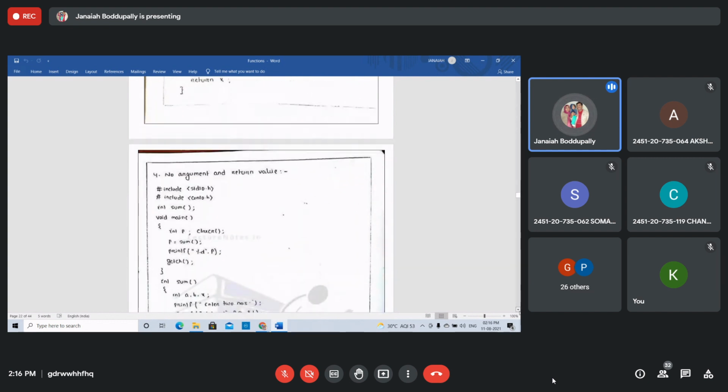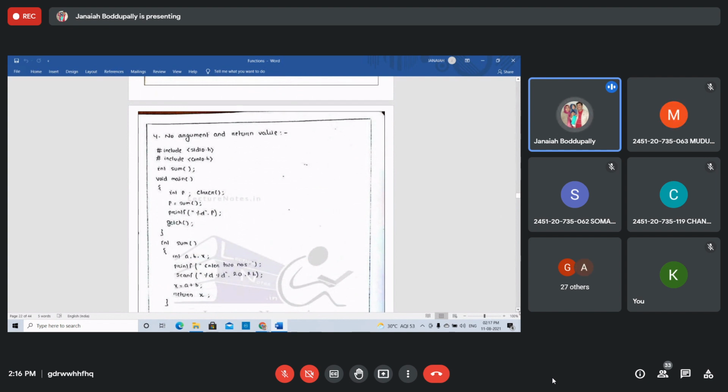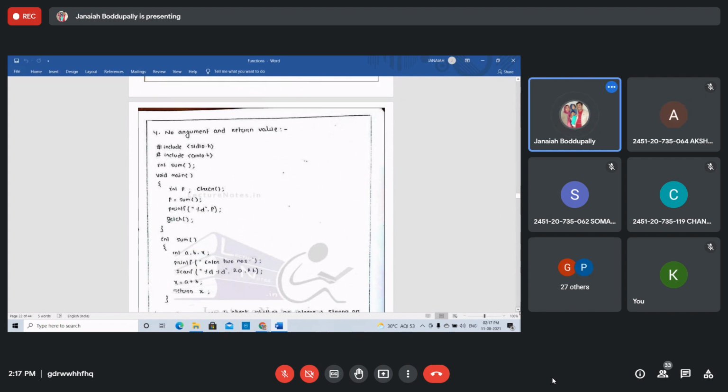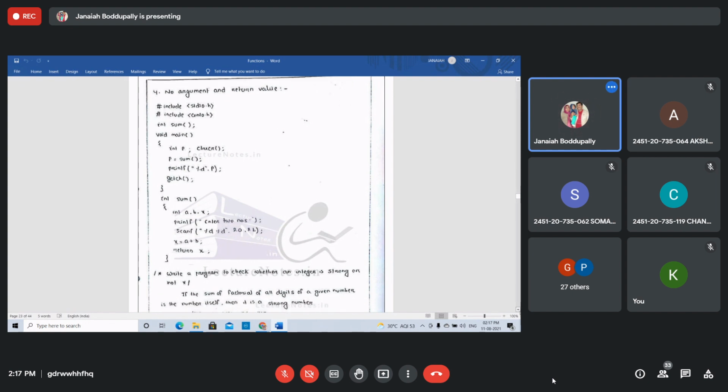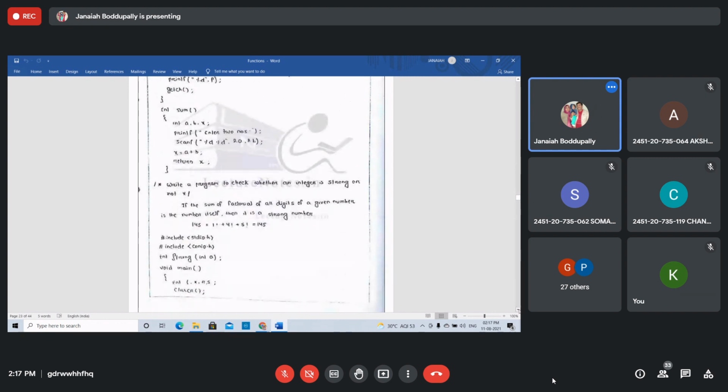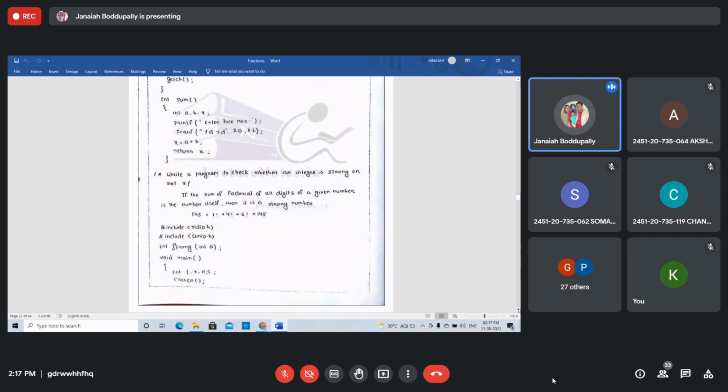No argument and return value. Sorry, no argument but with return value. This has no argument, that's why sum. No, don't write it that way, otherwise you write void. Sum, it's better to write void. We are not passing any arguments, but the return type is there. That's why there is a return statement. The four types of functions are executed using this problem of finding the sum of two numbers.